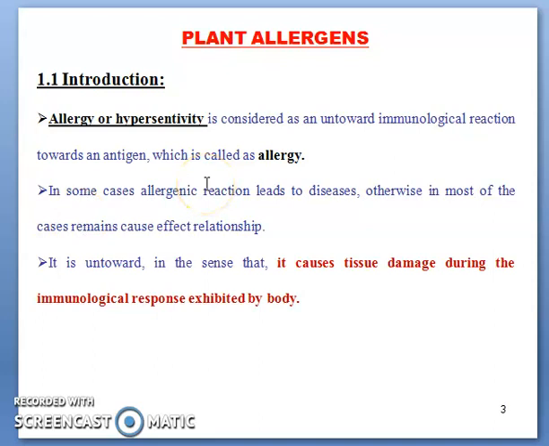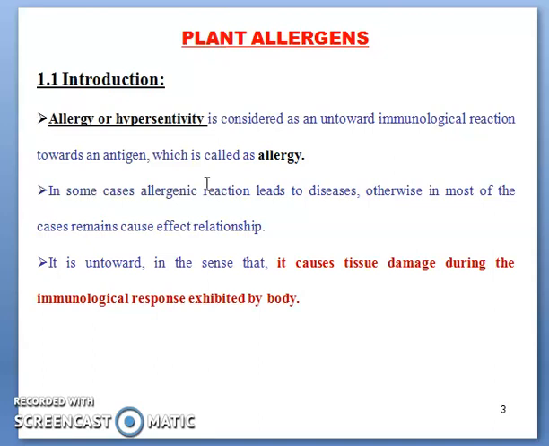Dear students, we know very well that allergy can be caused by n number of compounds. So plants are one of them. Plant products are responsible for producing n number of allergens or allergenic reactions. So before knowing plant allergens, we should know what is allergy or hypersensitivity, which is considered an untoward immunological reaction towards an antigen, which is called allergy.